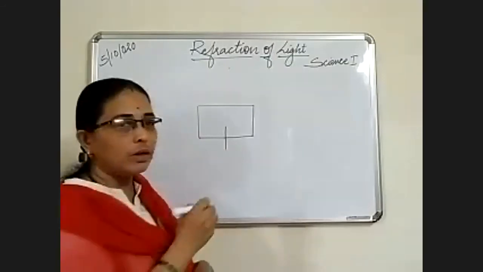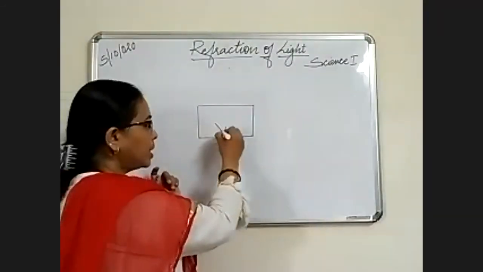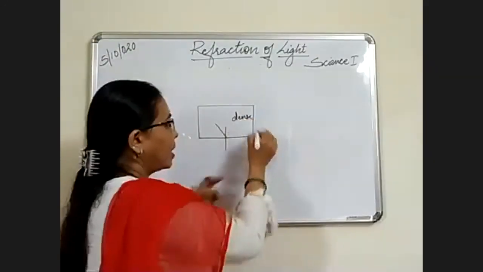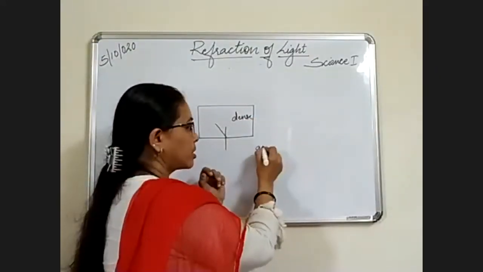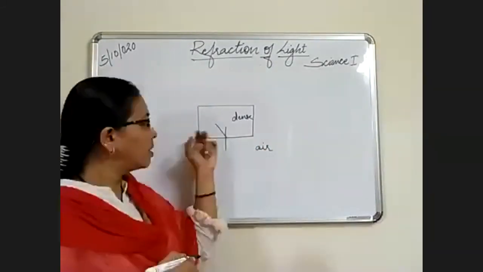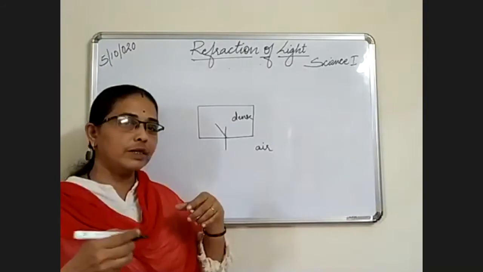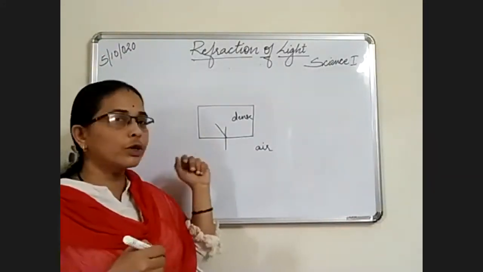This is the normal, and light is coming from the medium. This medium is dense now, and the medium outside is rare, that is air. The source of light is inside the glass, or inside the water. How is it going to behave?